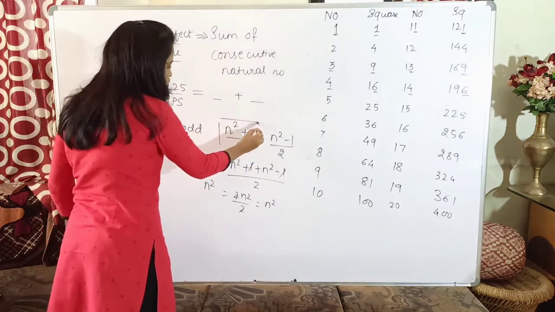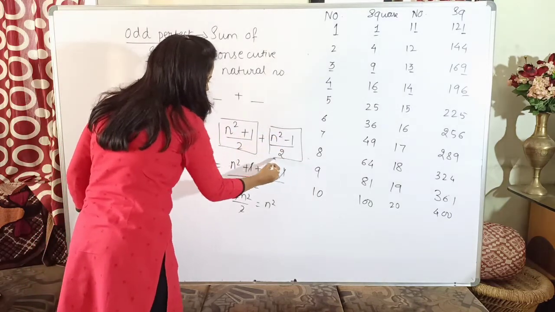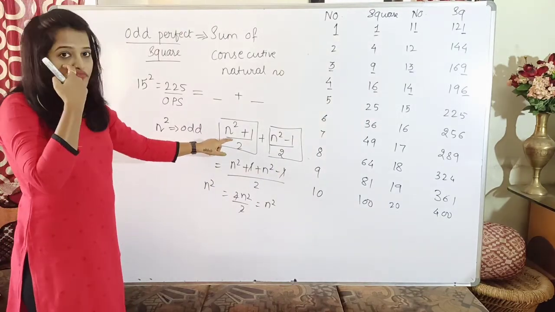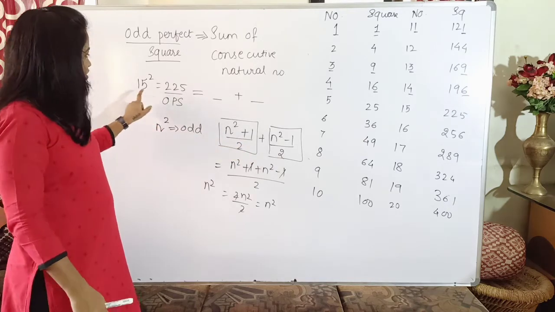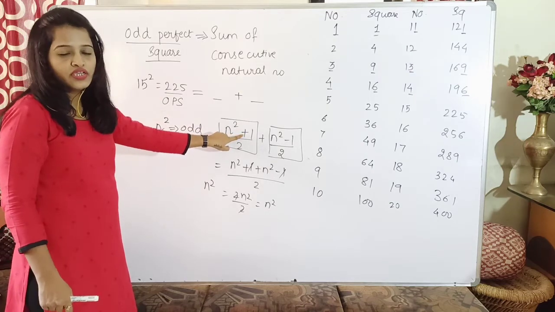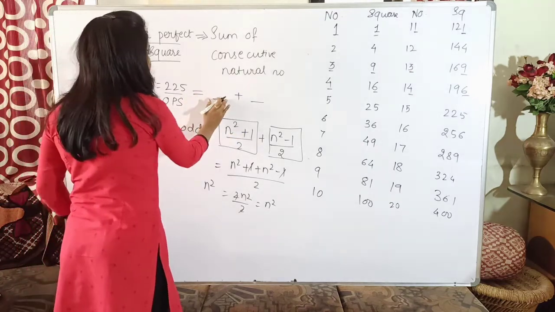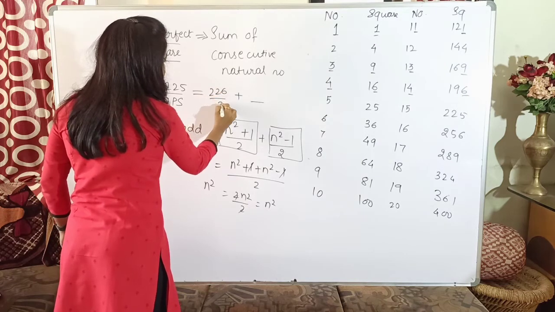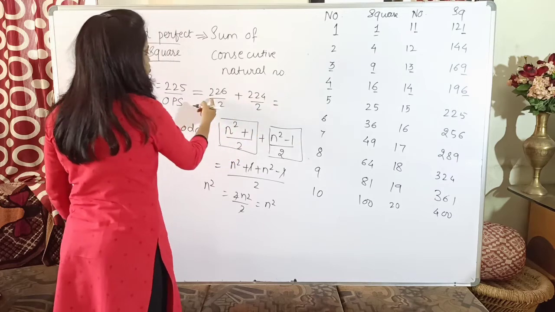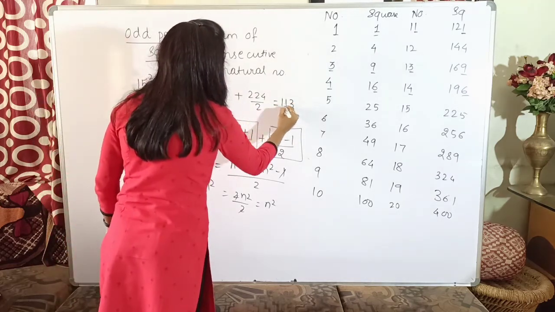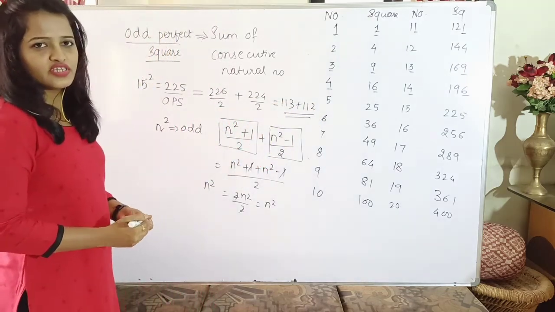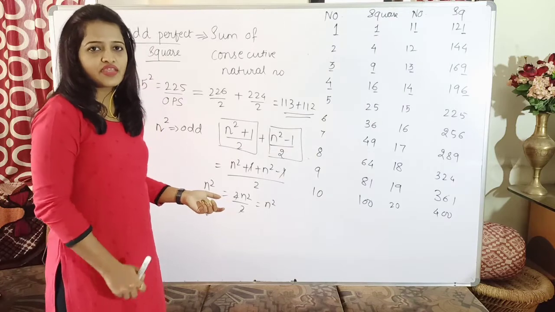Now these two are the values of the consecutive numbers. Exactly which two numbers I have to consider depends upon the value of n square. In this case, my n square is 225. So 225 plus 1, which is 226, divided by 2, and here it will be 225 minus 1, that is 224, divided by 2. Now what is 226 divided by 2? It is 113, whereas this is 112. Now, are these two consecutive numbers? Yes, 113 and 112, they are, isn't it?